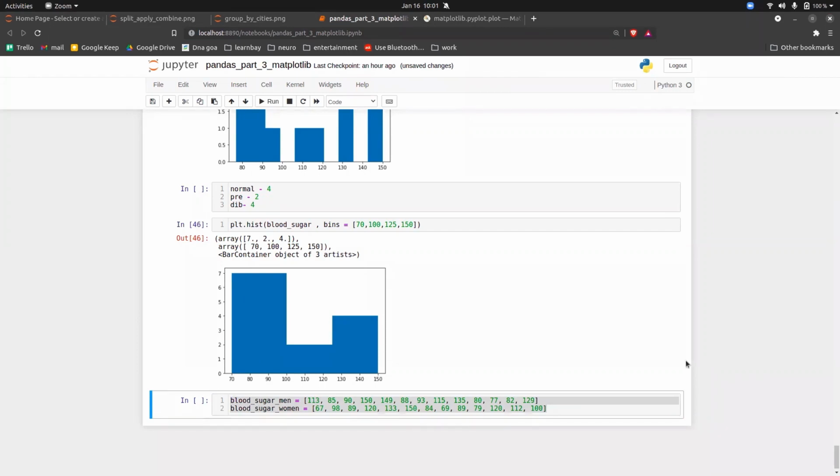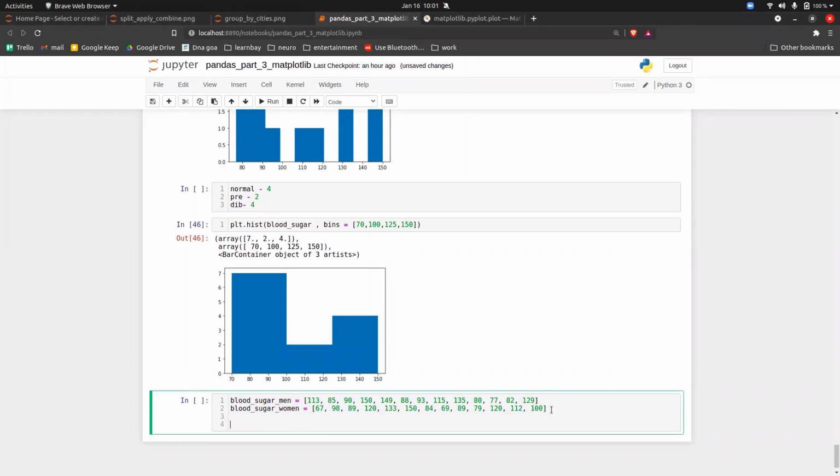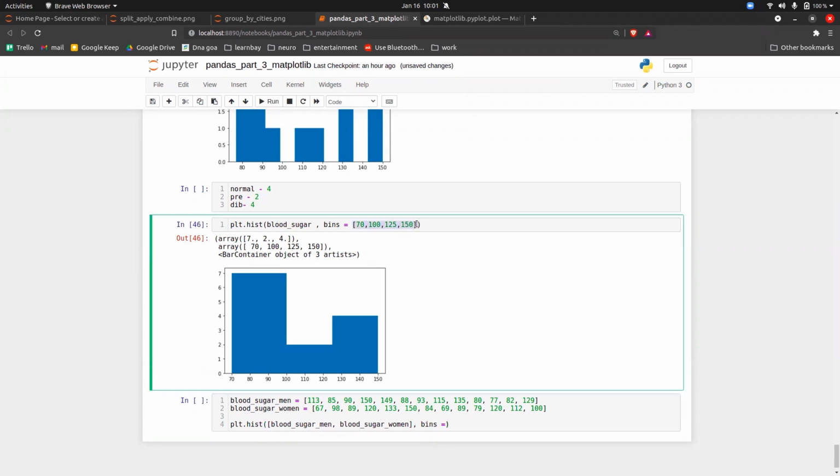Now you have to do a comparison between the 2 of them. You can do that very easily in a histogram. How? What you can do is plt.hist. Here in the form of a list, you can give 2 data: blood sugar men, comma, blood sugar women. After doing that, you can set bins. Bins will obviously remain the same for all the genders, right? It's not like the blood sugar level for a woman will be different and for a man will be different. No, it will be the same. So bins will be the same. There is no second thought on this.